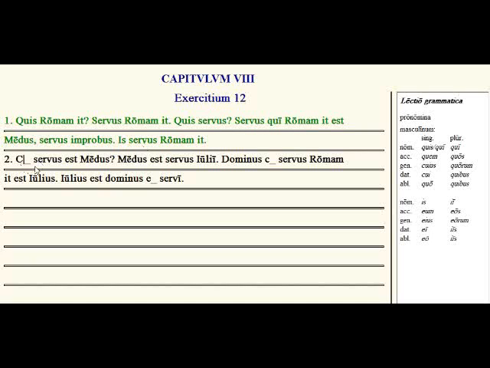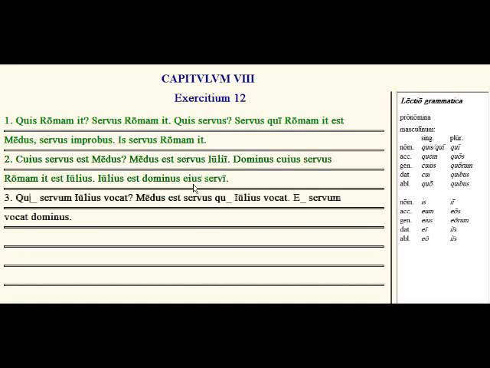So, whose slave is Medus? Cujus servus is Medus. Medus is the slave of Julius. The master of whom, or to whom the slave belongs, whose master is going to Rome. Here we go. The master whose slave is going to Rome is Julius. So, cujus. So Julius is the master of this slave. Eius servi.